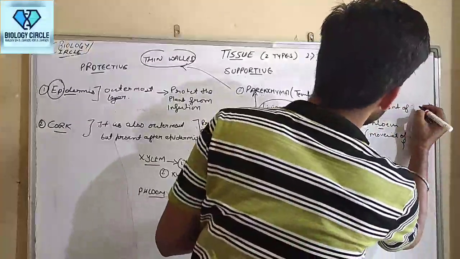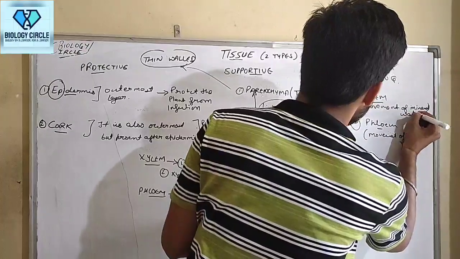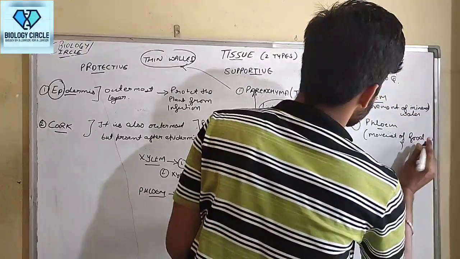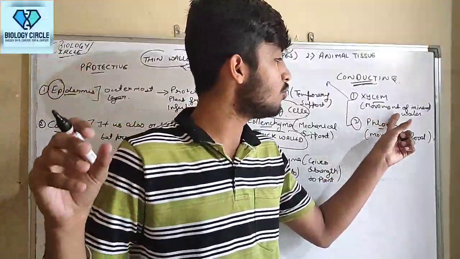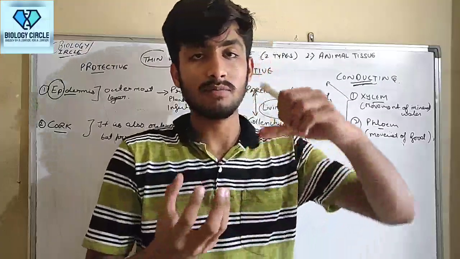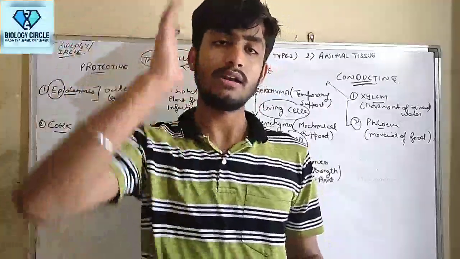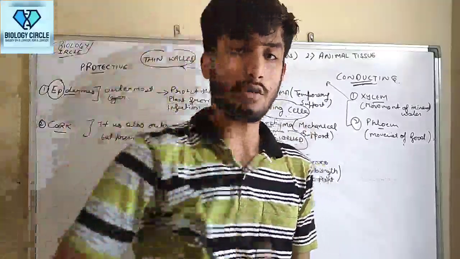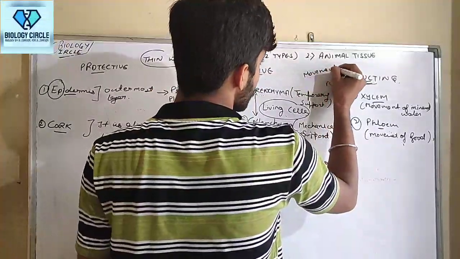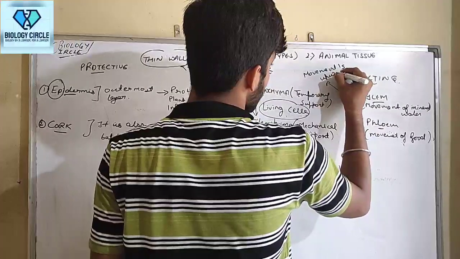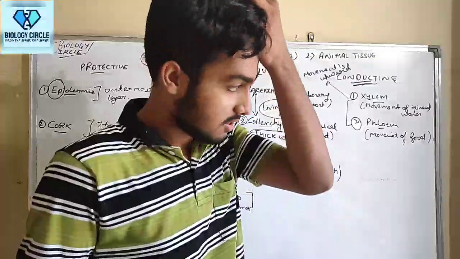Xylem is for movement of minerals or water, and phloem is for movement of food. Sorry guys, let's come back again. Movement of water is from the roots, so in xylem the movement is upward, from bottom to upward. Movement is upward guys. Please note all such things.